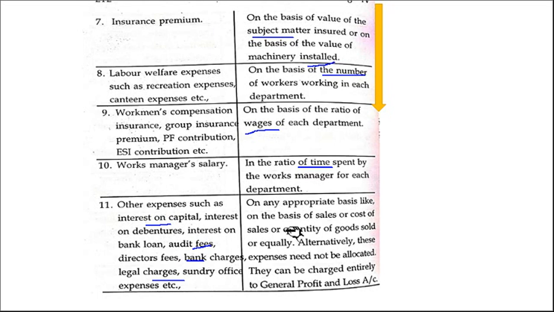Here what we can do is, see, sales or cost of sales or quantity of goods sold or equally. There are certain categories. So instead of that, alternatively these expenses need not be allocated, because these are the expenses for the company as a whole, right? So we can directly charge them to profit and loss account. This is the better option.